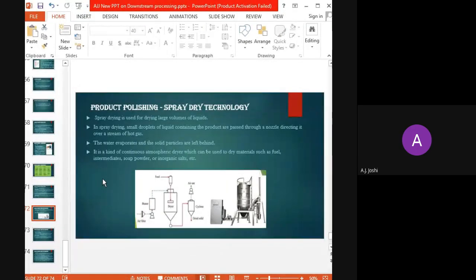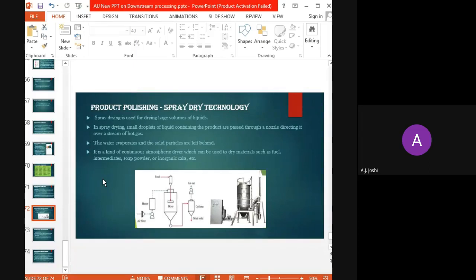So apart from lyophilization, another technique that is most preferably used for product polishing is the spray dry technology. Spray drying is used for drying large volumes of liquids. Whenever the finished product after the three stages of downstream processing is comparatively in a liquid form, then the spray drying technique is preferred rather than lyophilization.